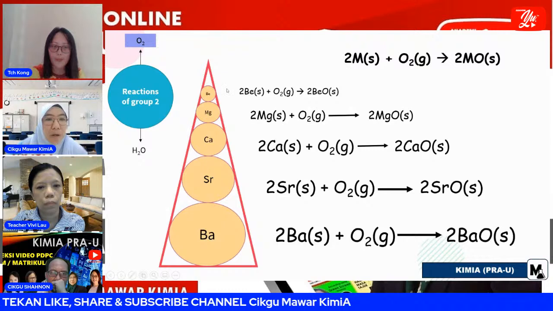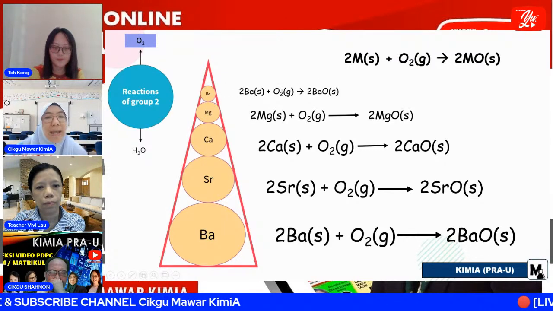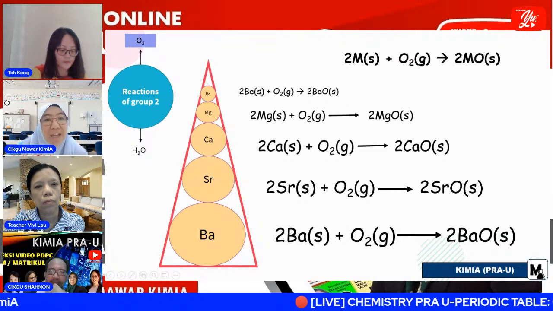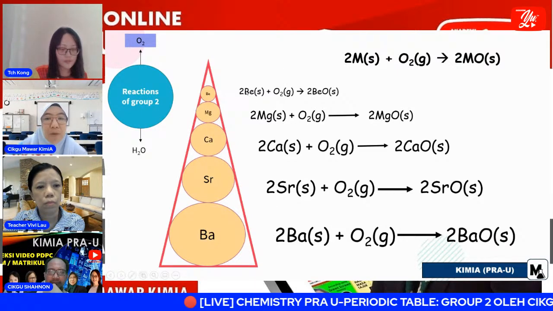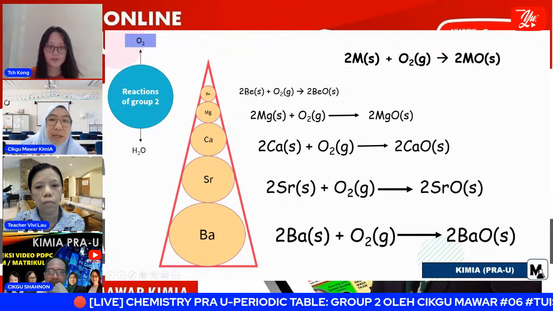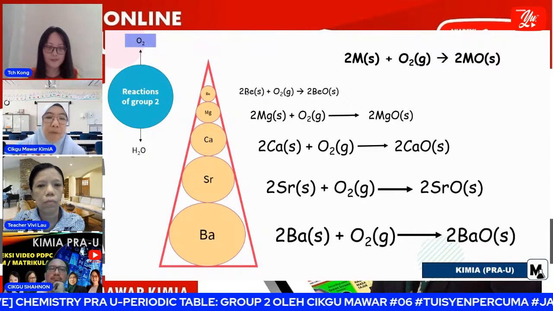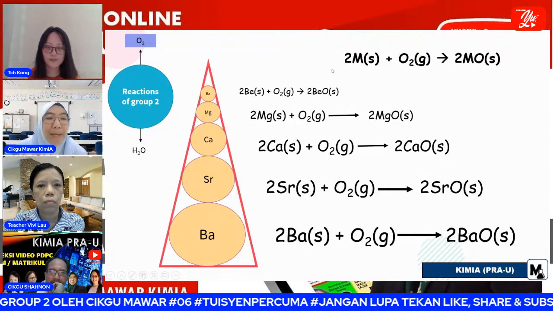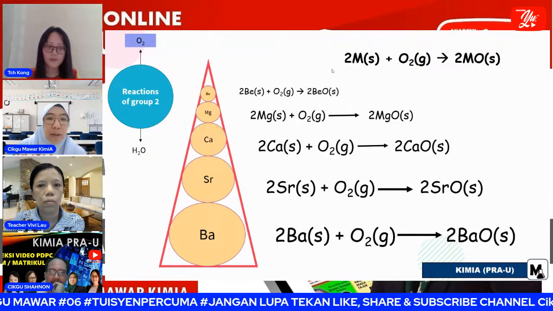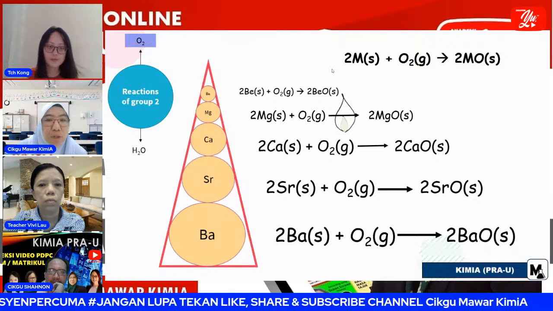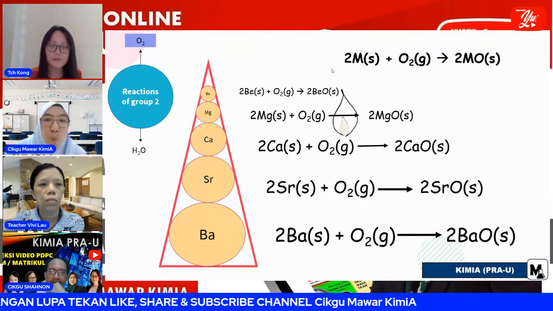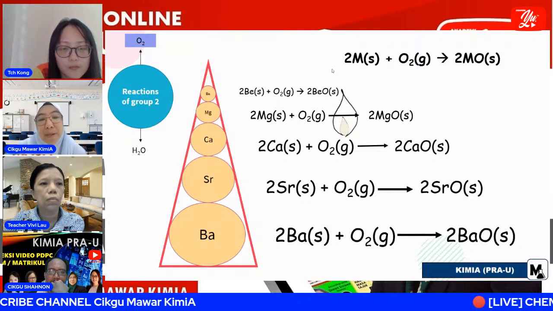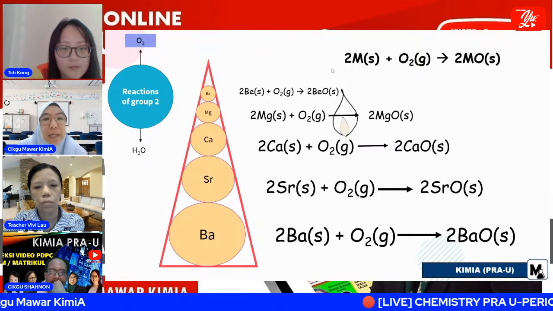Okay, however, beryllium is less reactive. Beryllium can only burn with oxygen if it is in powder form. If we put it in solid form, it can't react with oxygen, so we must use a powder form. For magnesium, when we react it with oxygen, it forms a brilliant white flame. So you must memorize the color of the flame that appears when each group 2 metal is burned in oxygen.